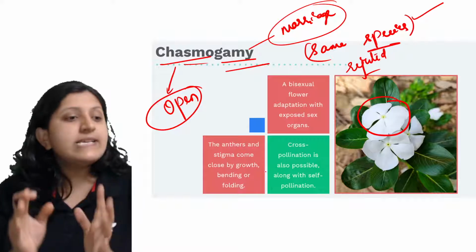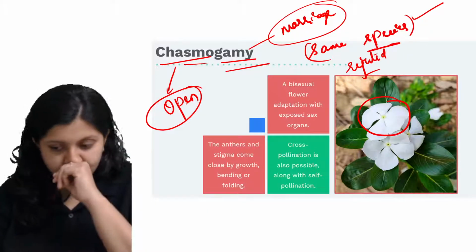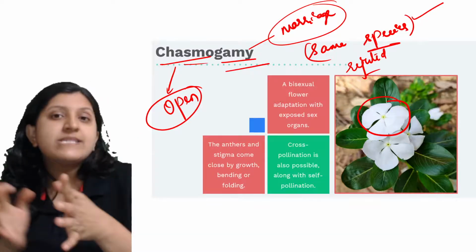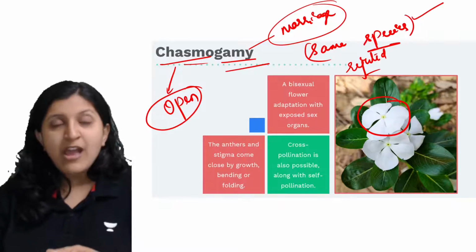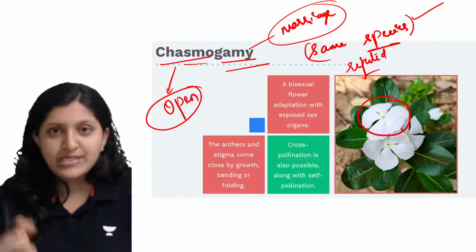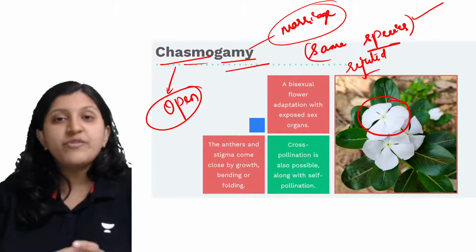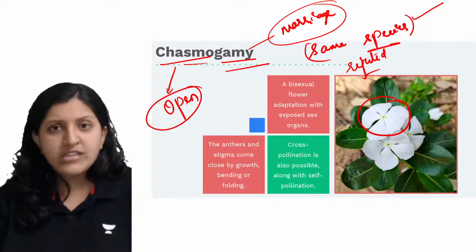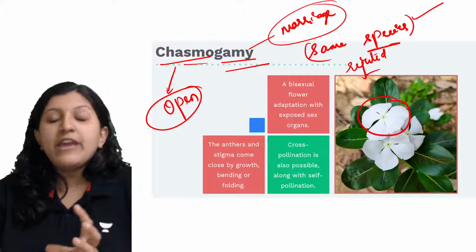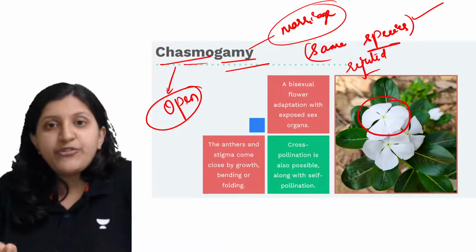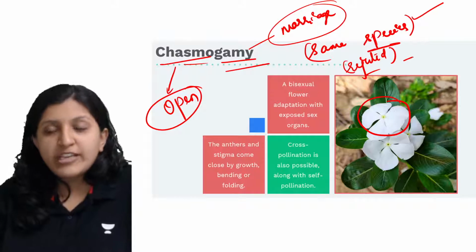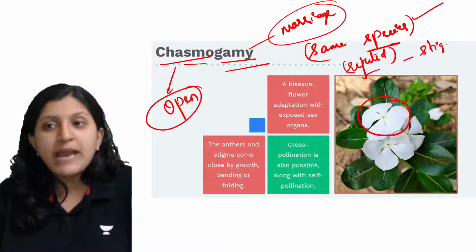So let's say there is a hibiscus flower again. Now the stigma has to receive a pollen grain from the hibiscus only. If it is receiving a pollen grain from a rose plant, or from a jasmine plant, or from a cucurbita, it should belong to the same species. If the pollen grain is coming from a different species, that is not accepted, so it will be rejected by the stigma.